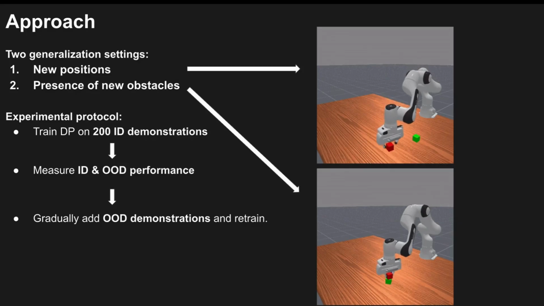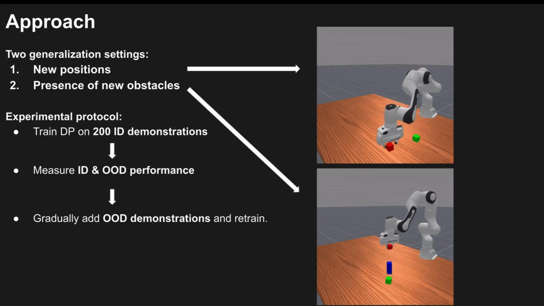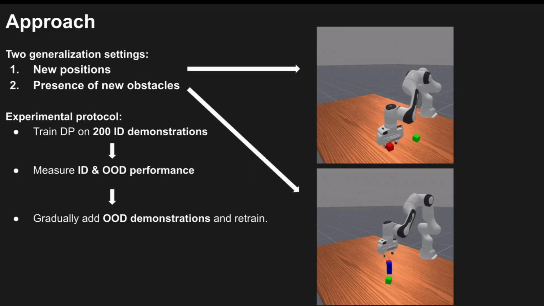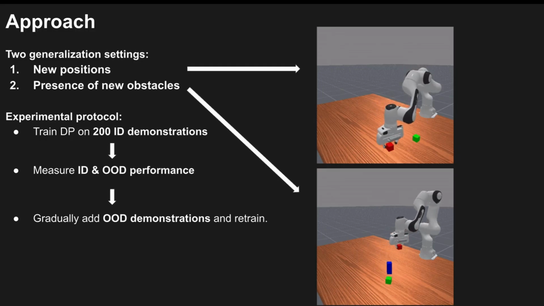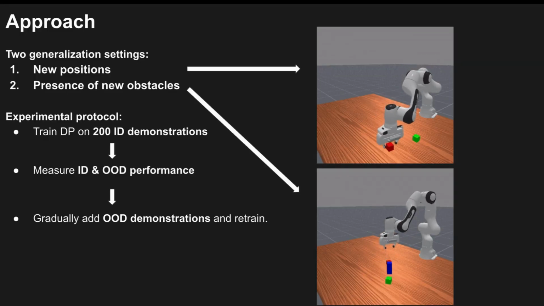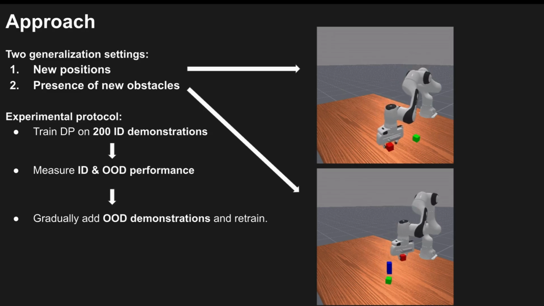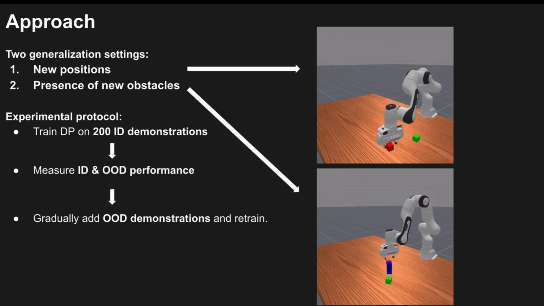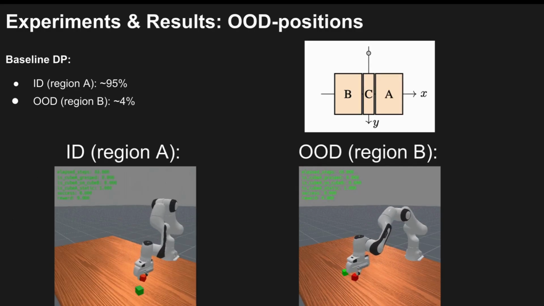We evaluate the model in two generalization settings. First, generalization to new positions, and second, to the presence of new obstacles. In both settings, the protocol is the same. We start by training a baseline model on 200 demonstrations, measure its out-of-distribution performance, and then gradually add more out-of-distribution demonstrations and retrain. We perform our experiments on the ManiSkill simulator, and we create the expert demonstrations using handcrafted motion planners. We begin with generalization to new positions.